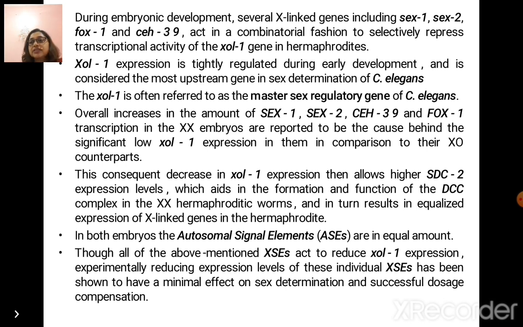This consequent decrease in ZOL1 expression then allows higher SDC2 expression levels, which aids in the formation and function of the DCC complex in the hermaphroditic worms and in turn results in equalized expression of X-linked genes in the hermaphrodite. In both embryos, the autosomal signaling elements are in equal amount. Though all of the above mentioned X-linked signal elements or XSEs act to reduce ZOL1 expression, experimentally reducing expression level of these individual XSEs has been shown to have a minimal effect on the sex determination and successful dosage compensation.